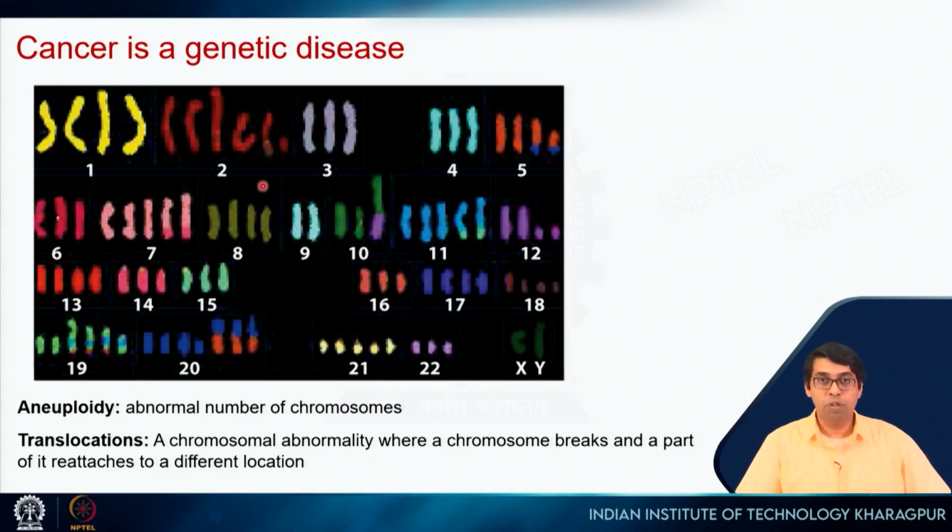If you think about our chromosomes, we have 23 pairs, right? So 1 to 22, and then the last one is the sex chromosome, X and Y. And we have 2 copies of each chromosome, one coming from each parent, right? But if you see here, there are 4 copies of chromosome 1, 6 copies of chromosome 2, 3 copies of chromosome 3. So the chromosome number is completely random. It's not maintaining 2 copies for each chromosome. This is called aneuploidy, an abnormal number of chromosomes, and you will see this in many cancer cells, right?